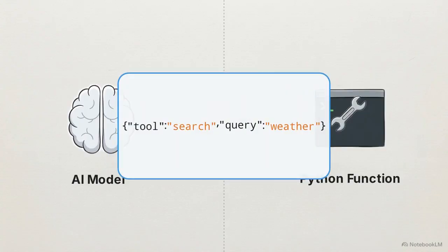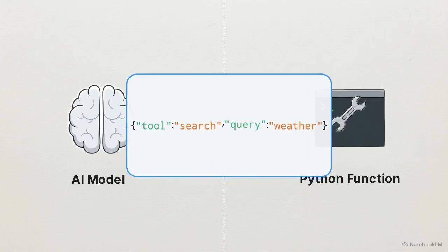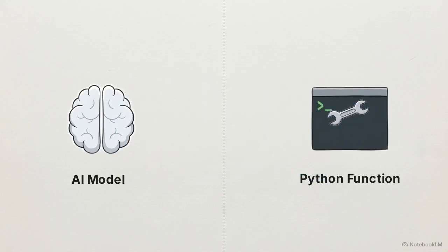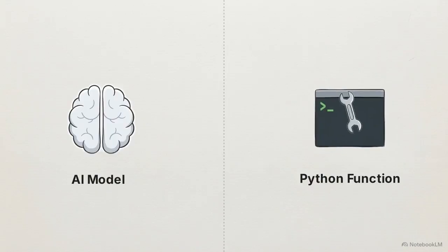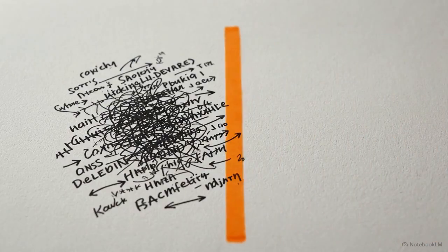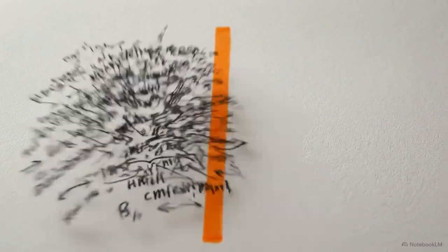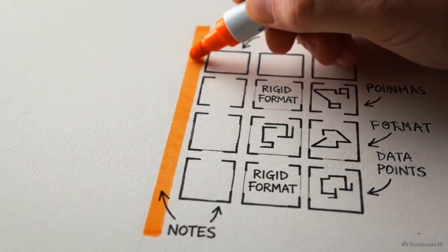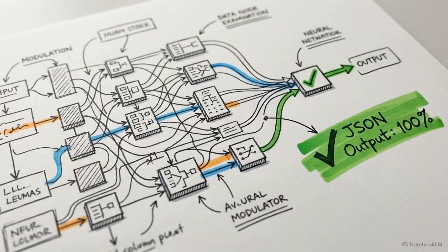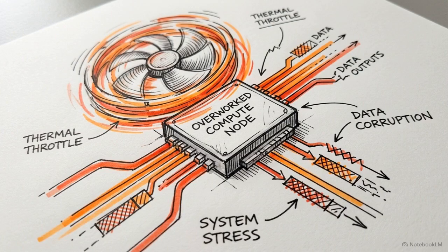JSON, or JavaScript Object Notation, is a standard text format used to store and transport data, which maps perfectly to the required parameters of our local Python functions. Cloud platforms enforce this by requiring the model to format its response against a highly specific, predefined schema. However, this approach relies on models that have been explicitly trained to generate flawless JSON objects every time, which isn't always possible with smaller, local setups.